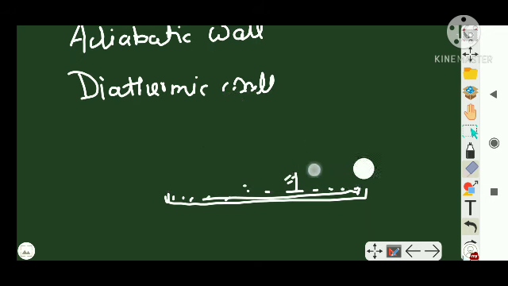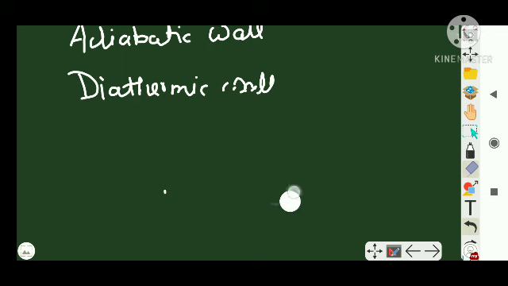Clear? This is our thermal flask, right? It has an adiabatic wall. So the next type of wall is the diathermic wall. So what is a diathermic wall? It means a conducting wall. Diathermic means conducting wall, which allows heat exchange between two systems.